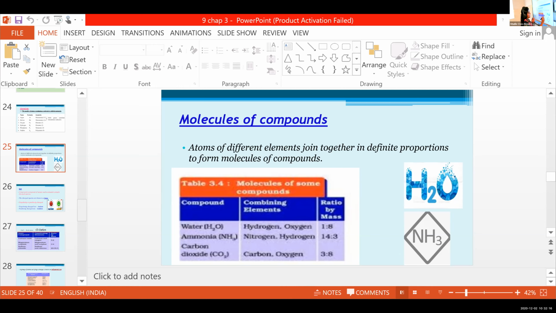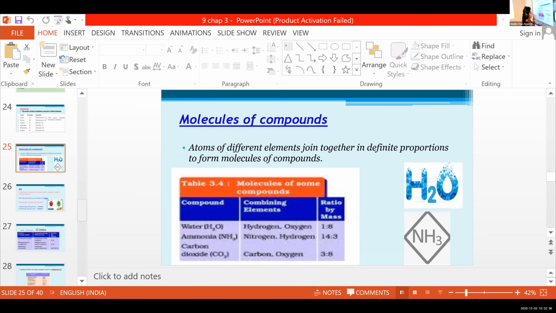In the case of H2O, which are the elements combining in H2O? Hydrogen and oxygen. So there are different elements, right? Different elements combine together to form this H2O molecule.